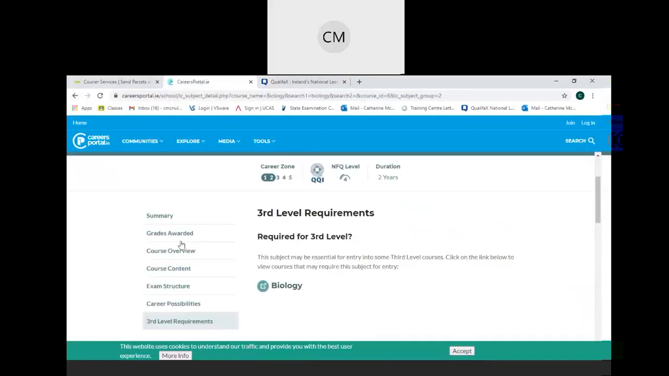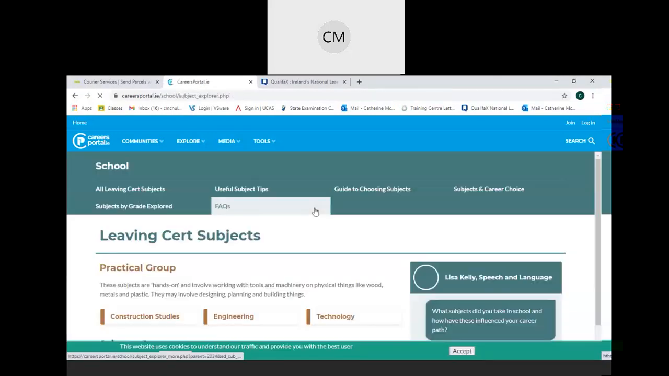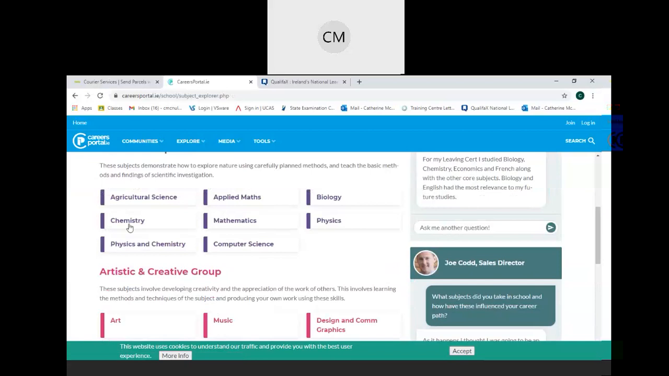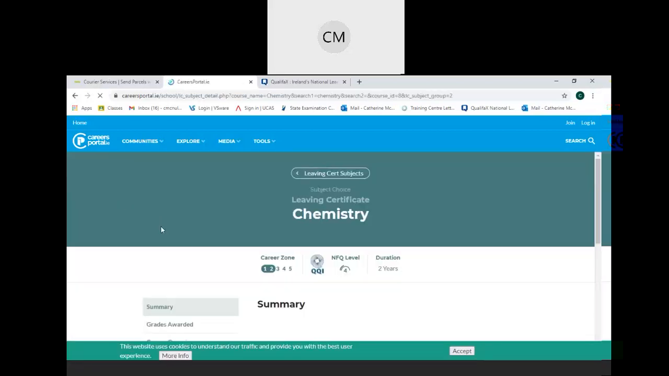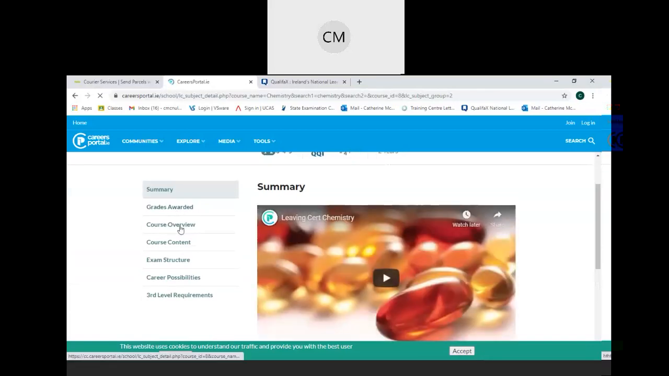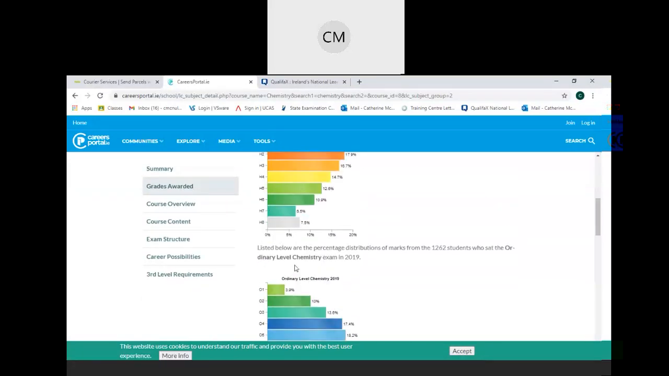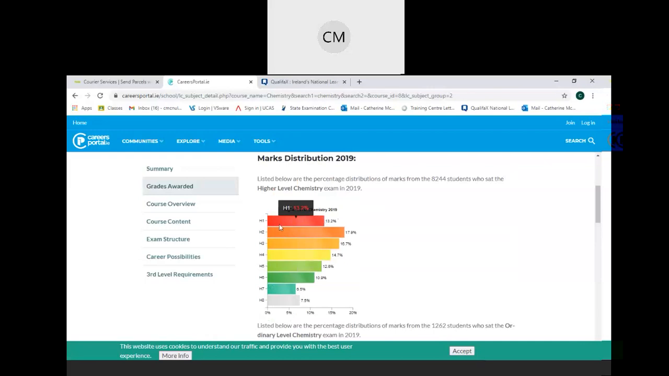So if we go back to Careers Portal and we go back to Leaving Cert Subjects, we could look at another example. So say we look at chemistry. A lot of students have questions about, would I need chemistry or would I like it? So you can look up, again, what grades people got at the different levels. So you can see 13.2% of people who sat chemistry in 2019 got a H1, for example.